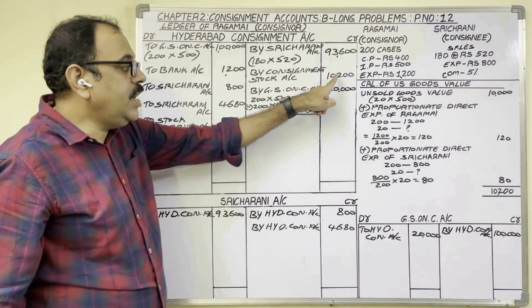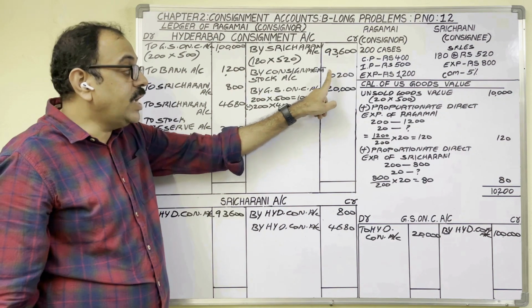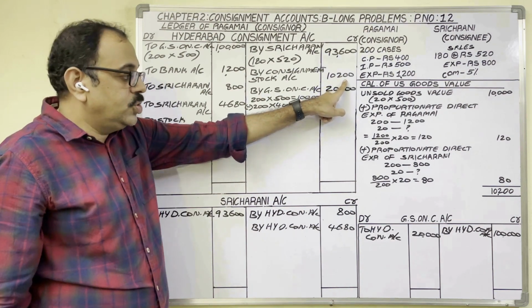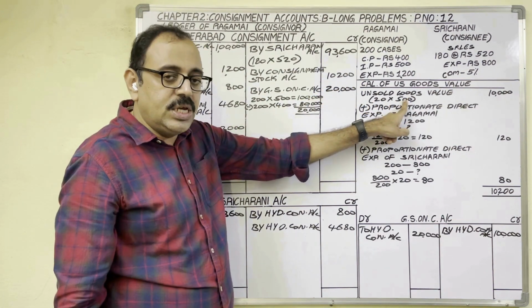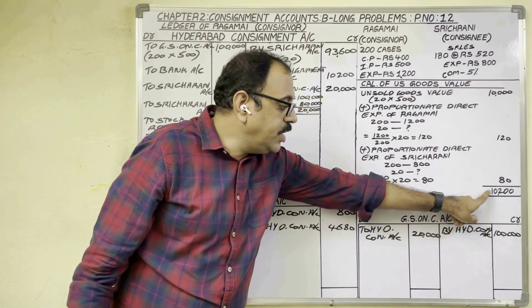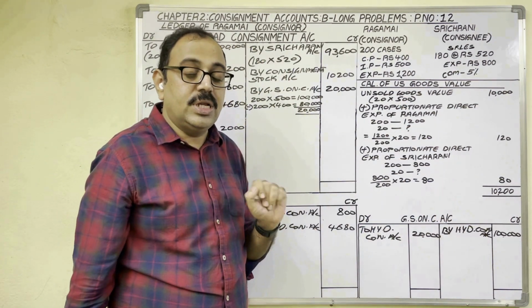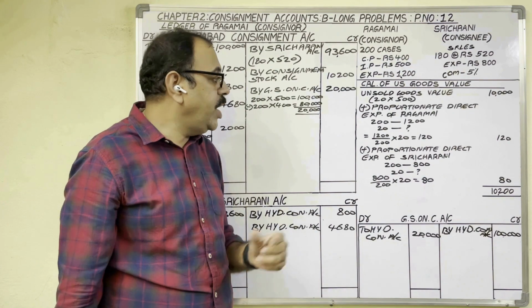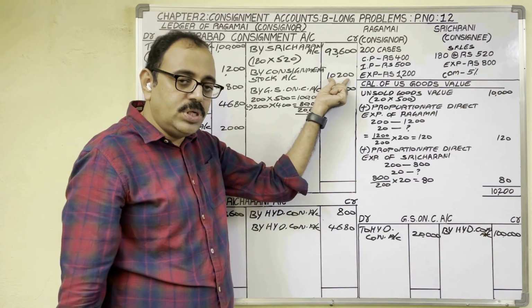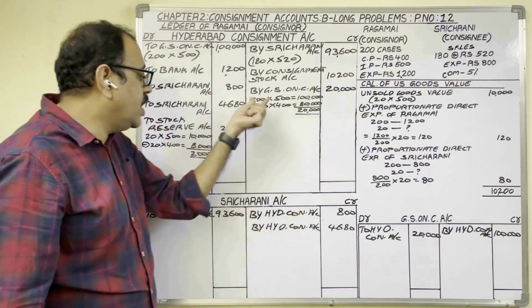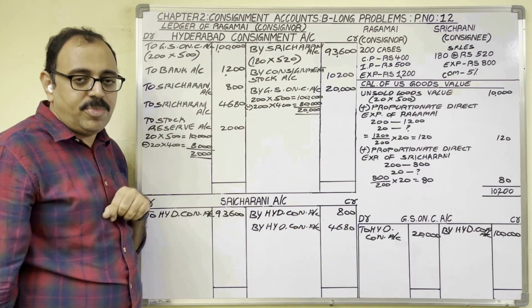Means correct unsold stock value is 8,200. So if you take 400 rupees here, then 8,200 comes. That is the correct price. But 2,000 extra we wrote. So that 2,000 we are cancelling by debiting that amount.